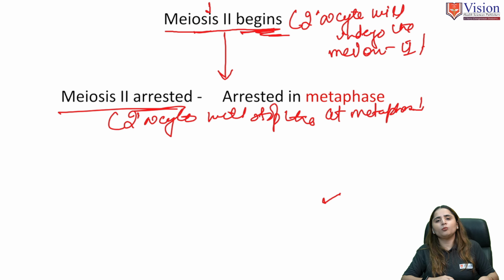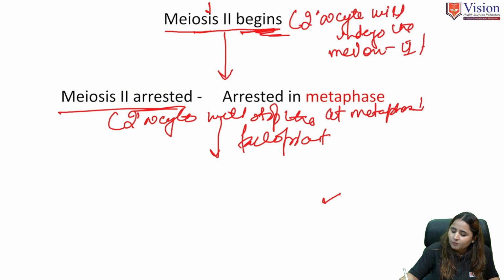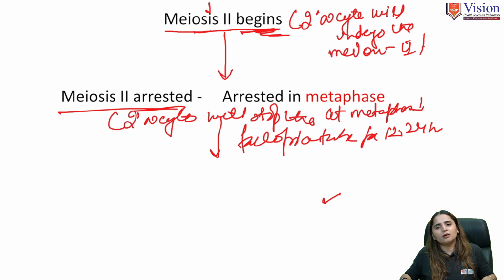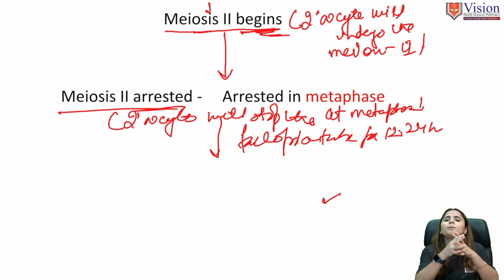Now again, our meiosis II stops. Now at this time that ovum will wait in the fallopian tube for 12 to 24 hours. Now our secondary oocyte will wait in the fallopian tube. Wait for what? For the sperm, for the magic touch of the sperm.